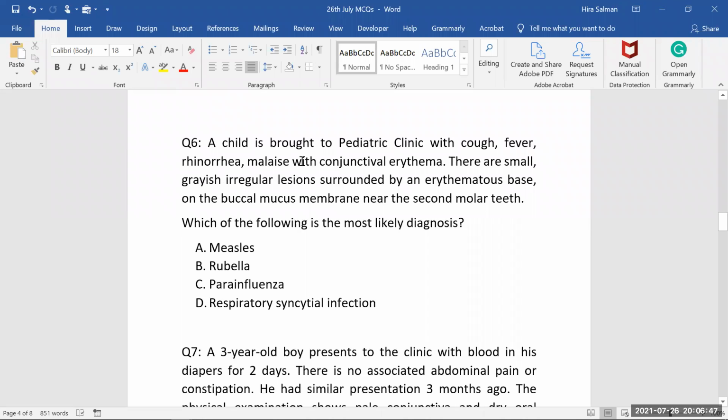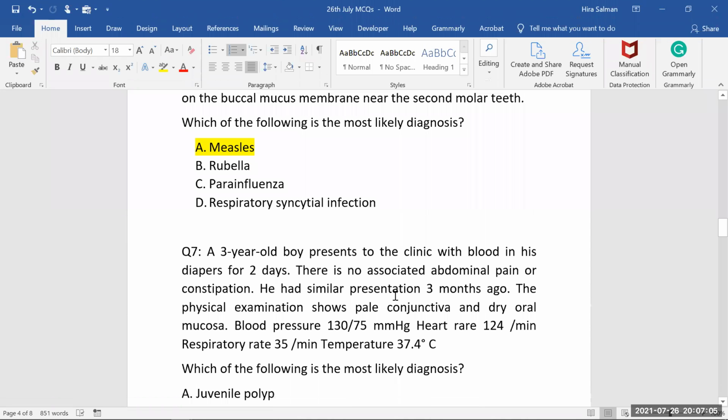Now here the second finding is also there, especially near the second molar teeth. Which of the following is the most likely diagnosis? Of course, it's a clear case of measles. Why is it a clear case of measles? Especially based on the symptoms of 3Cs, plus the baby is having these Koplik spots. So it's a clear-cut diagnosis of measles.